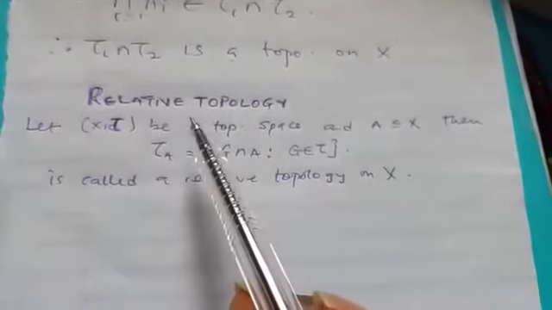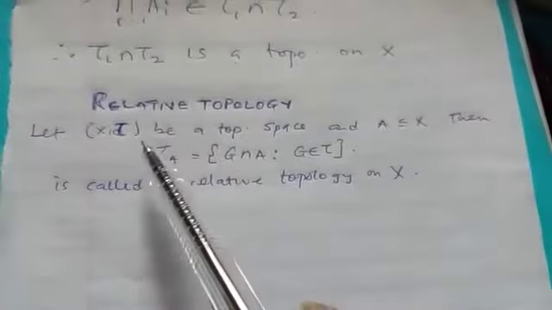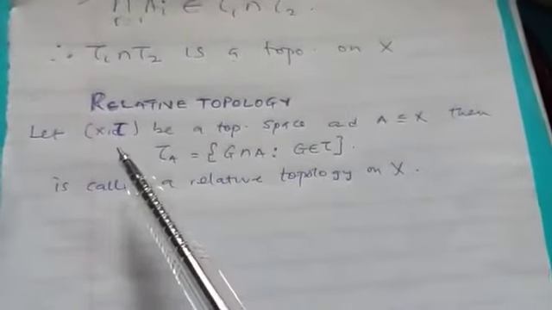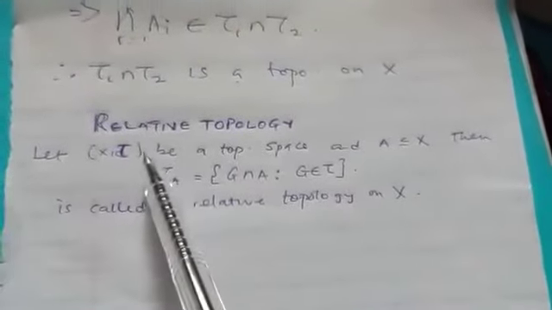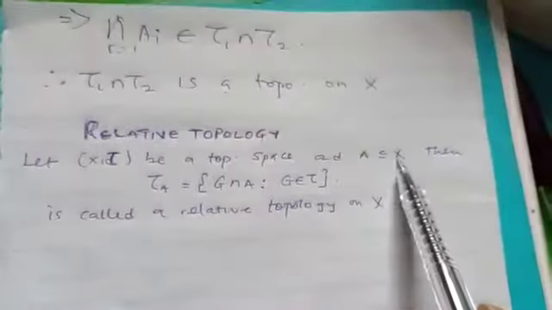Now another interesting one is relative topology, which will lead to what we call a subspace of a topological space. Let (S, tau) be a topological space and let A be a subset of S.